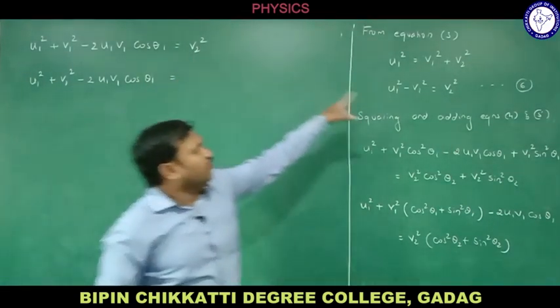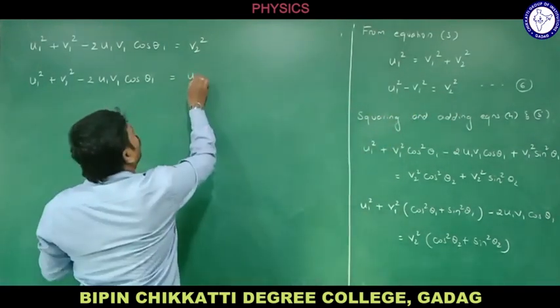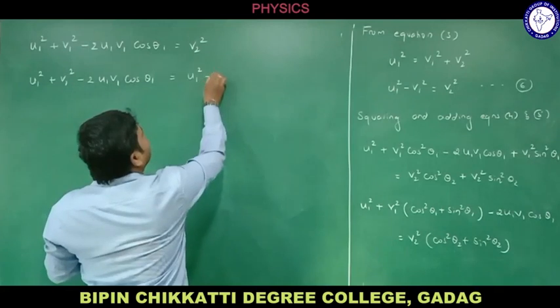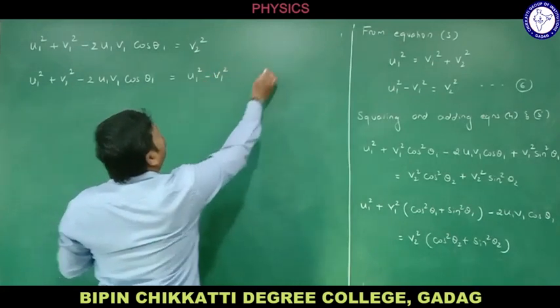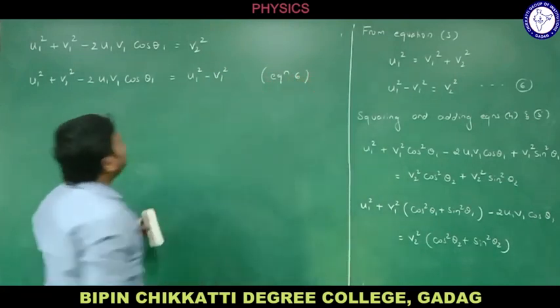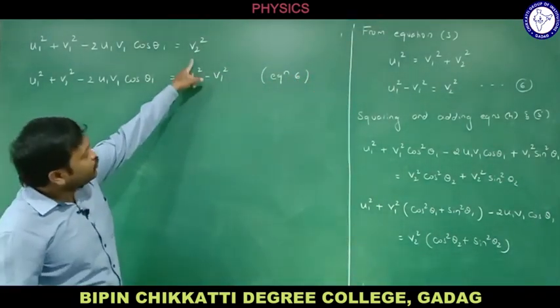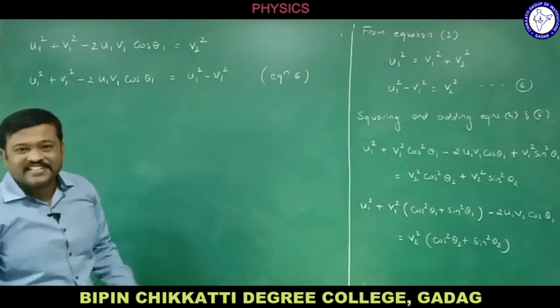V2 square, we have from equation number 6. What is V2 square equal to? U1 square minus V1 square. How did I write this? I have written this by using equation number 6. From equation number 6 we have V2 square equal to U1 square minus V1 square.